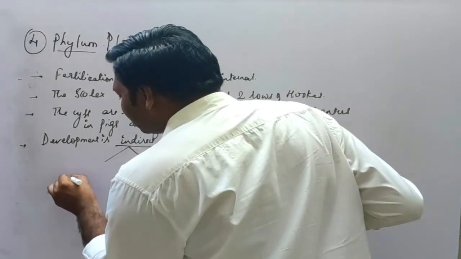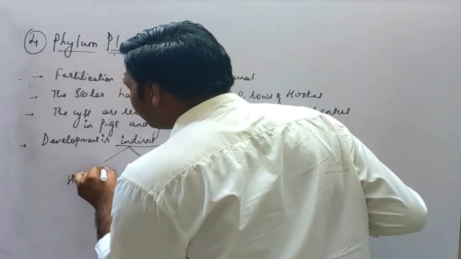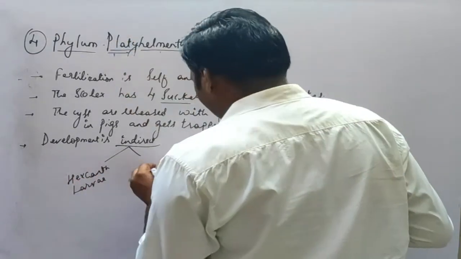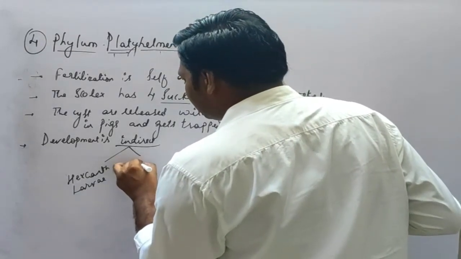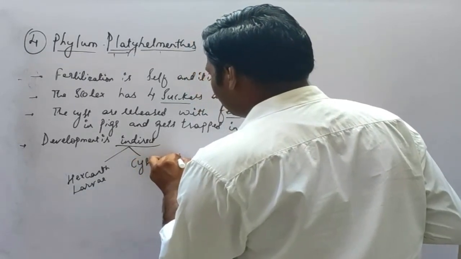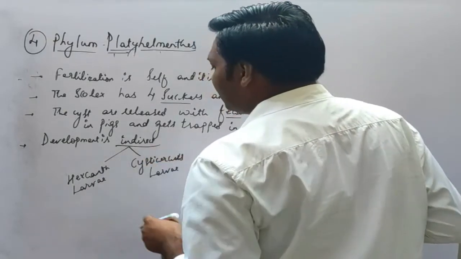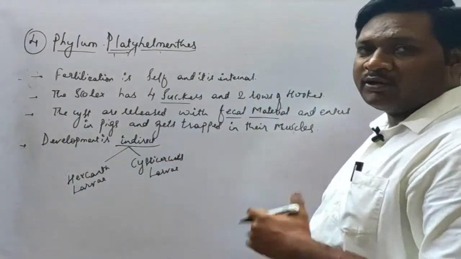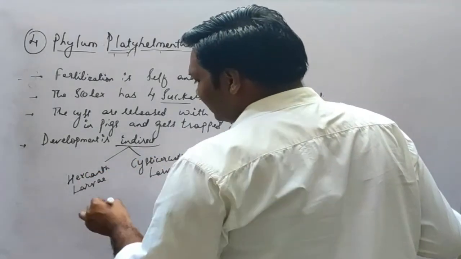The one which is referred to as the hexacanth larva, and another one is the cysticercus larva. So these are the 2 different larvae which can be found in the tapeworm during the developmental processes. These 2 are the larval stages.